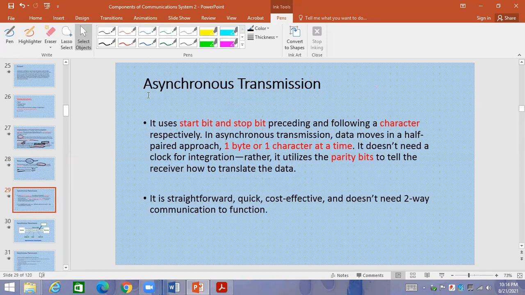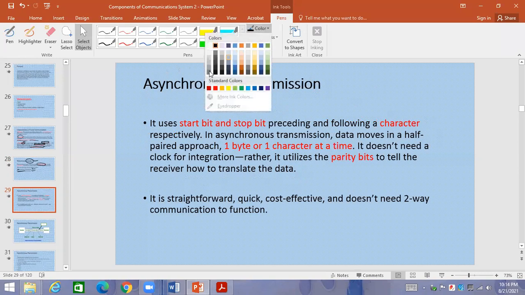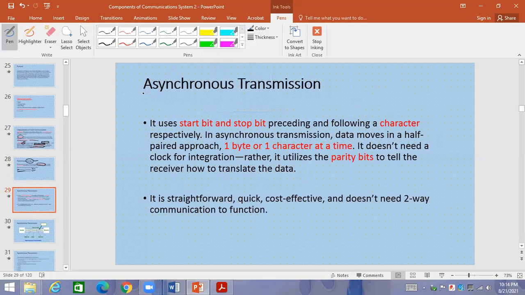Keep in mind, asynchronous, which one is powerful? Synchronous is powerful. So we are right now talking about the asynchronous. Asynchronous has some limitations. Synchronous has got some advantages. Keep in mind, asynchronous will be a bit by bit transmission. Bit by bit means one bit by bit transmission will be there.